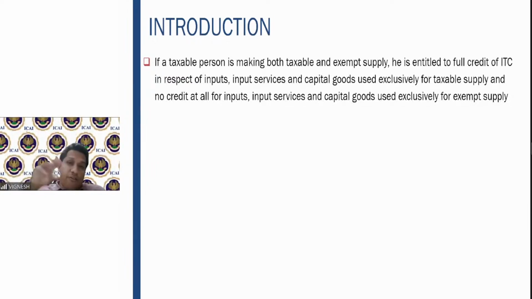For the medical plastic surgery, if you are able to identify the inputs or input services used exclusively for that exempt supply, then you cannot claim. That is what it says.